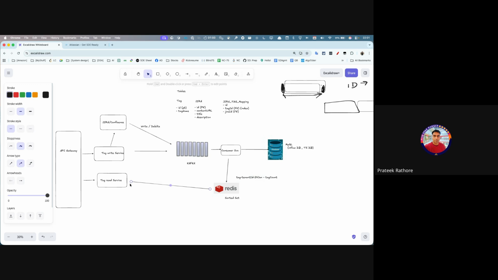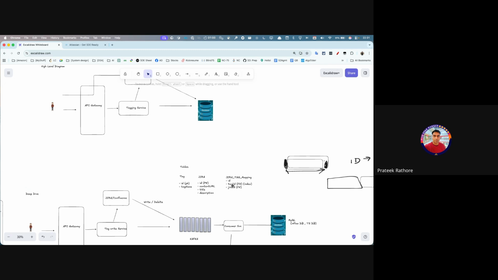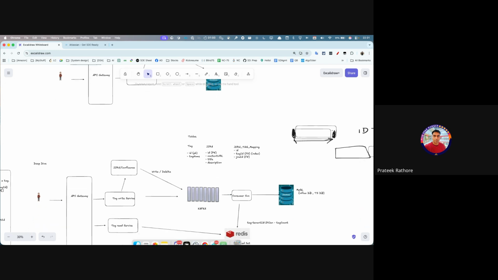Now when the top K request comes in, or any tag request comes in, we can fetch this from the Redis. Redis can also have tag related information as well. Let's say when you click on tag ID, say AI, we see this table saying that AI is the tag ID. What is the corresponding Jira ID here? From the Jira ID, you can get the content URL or the content ID, whatever you need to render it.